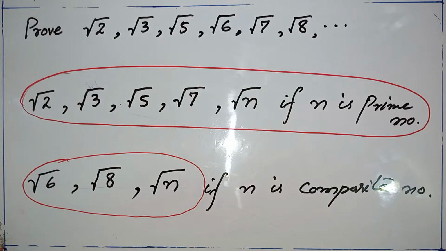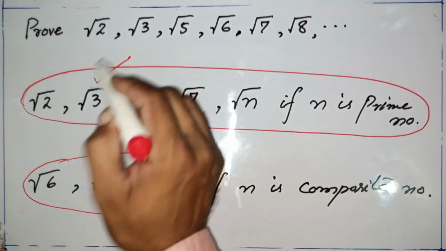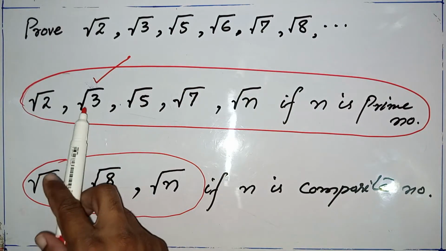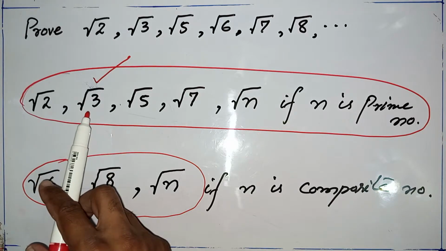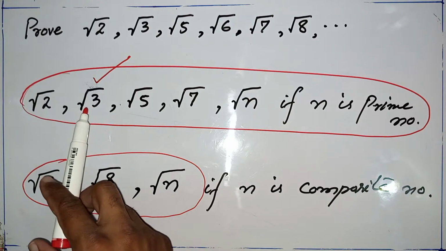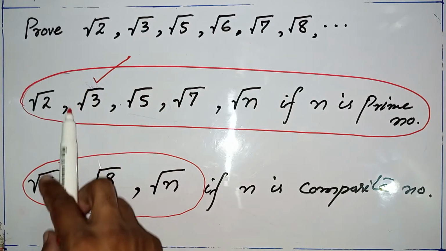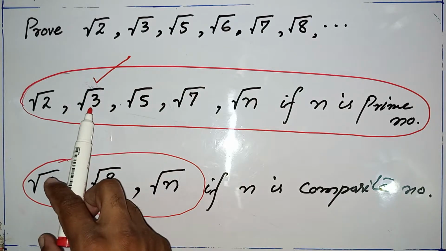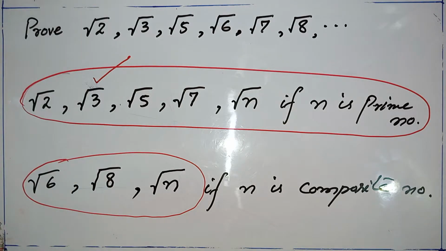So I am going to do this with the example of square root of 3. I will show how to prove square root of 3 is an irrational number. But remember, in this proof I will show how you can prove the rest of the other values by the same process. So be careful, watch the video till the end. In the next video, inshallah, we will do the proof of the other values.